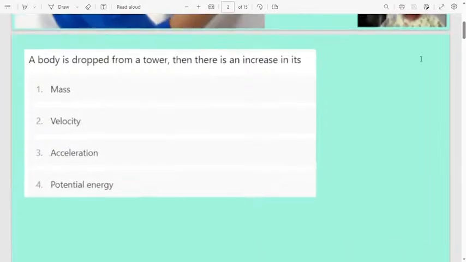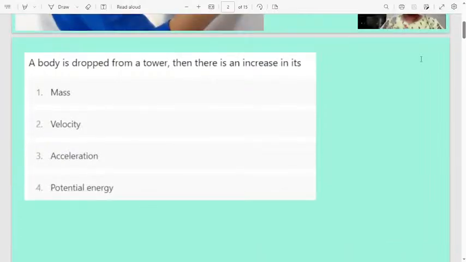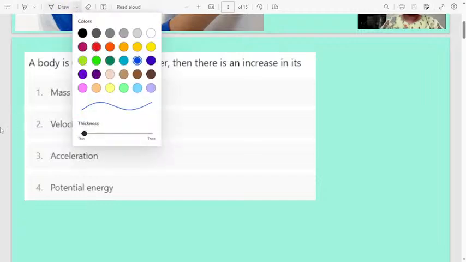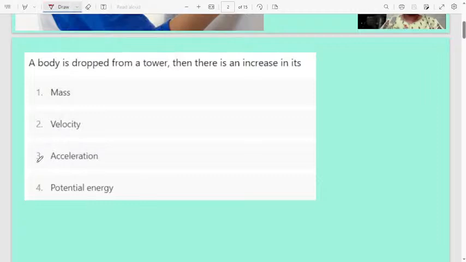First question: a body is dropped from a tower, then there is an increase in its, first option mass, second one velocity, third option acceleration, fourth one potential energy. What is the correct answer?